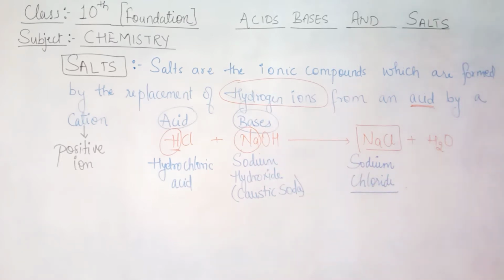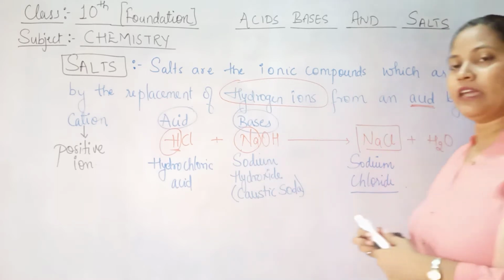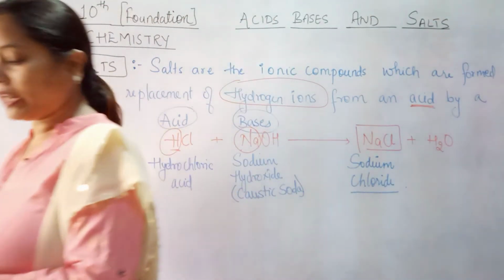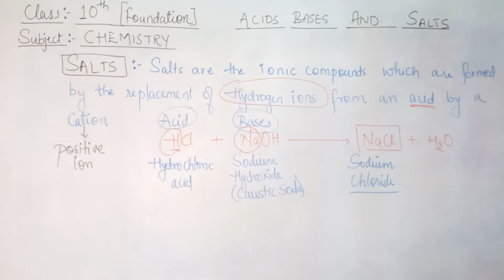Now let's understand the different types of salts. This was the definition. I hope you might have written it also, and make sure that each and every word and example of the session is very clear to you. So now let's move to the exact topic, that is the classification of salts.